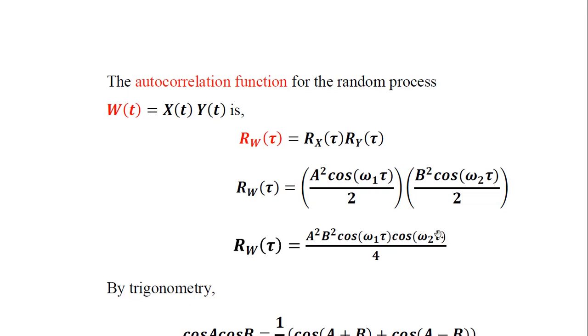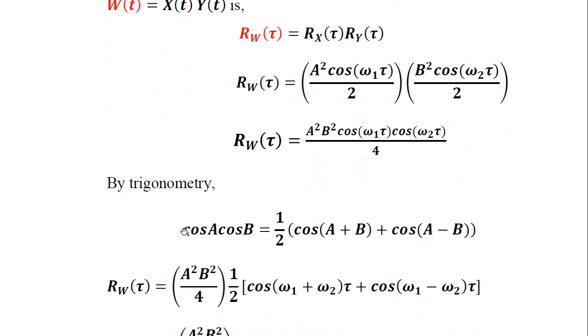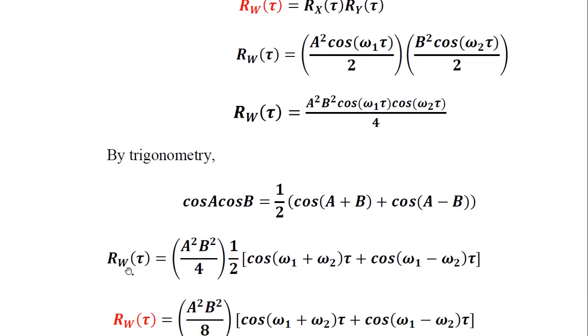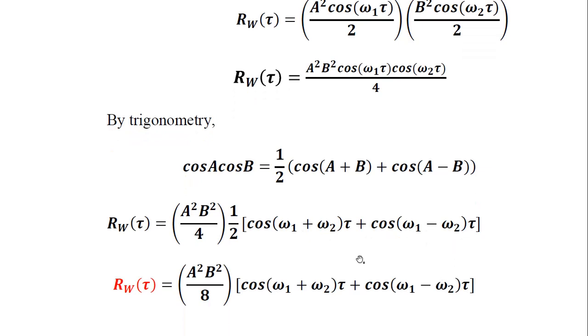Leaving these terms, we have cos A into cos B, a product of two cosine terms. By trigonometry we can use the identity cos A cos B = 1/2 [cos(A+B) + cos(A−B)]. Let us apply this identity here. Therefore the autocorrelation function of W is equal to A² B² / 4 taken outside, then 1/2 into cos((ω1 + ω2)τ) plus cos((ω1 − ω2)τ), where τ stands for the time lag, or the difference between two time instants.